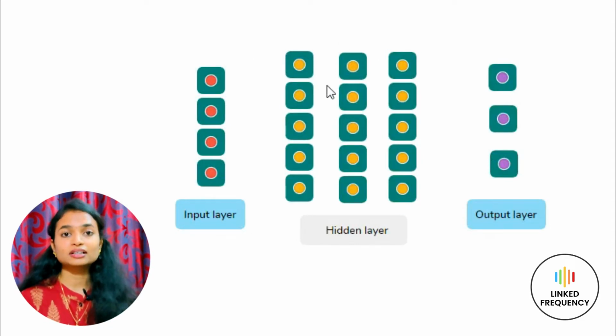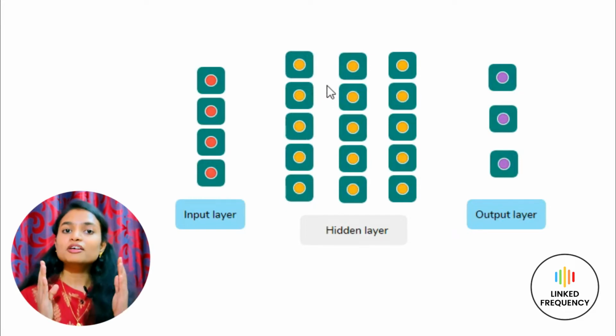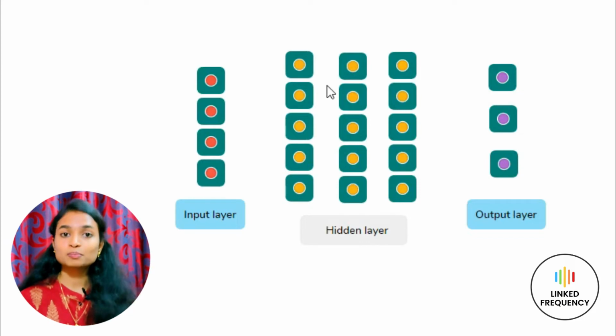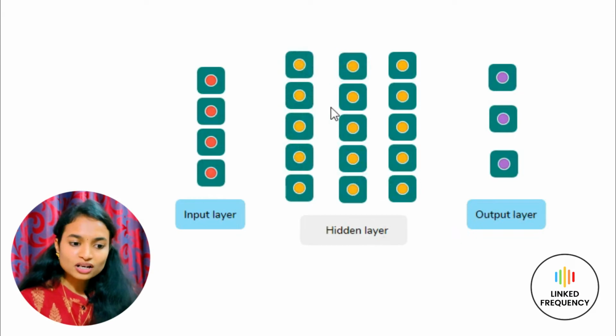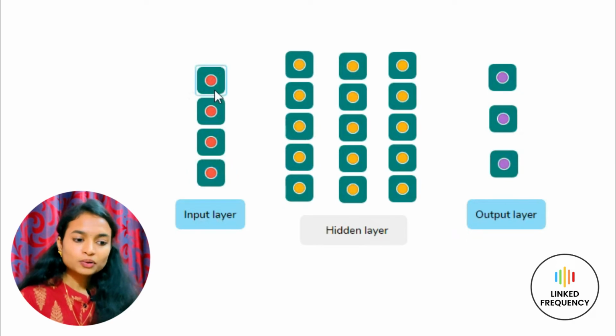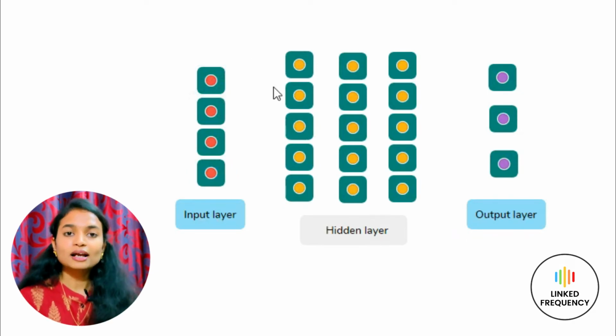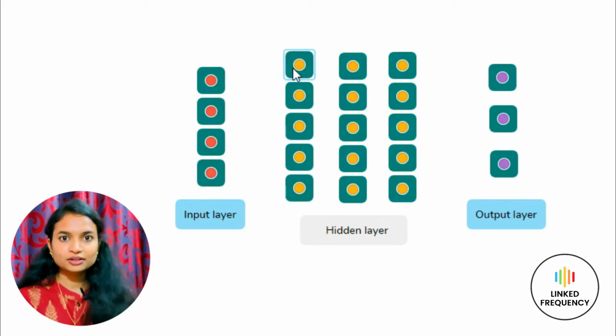Based on the hidden layers, we can classify networks into two types, that is shallow neural network and deep neural network. If there is only one hidden layer between input and output, it is part of a shallow neural network. If there are many layers in between input and output, it is part of a deep neural network. So the one which I'm presenting now is a deep neural network. These are the neurons, and these neurons are connected through a channel. Input is fed to the input layer. The input multiplies with the weights and a value is summed up. This value is passed on to the next layer of neurons.